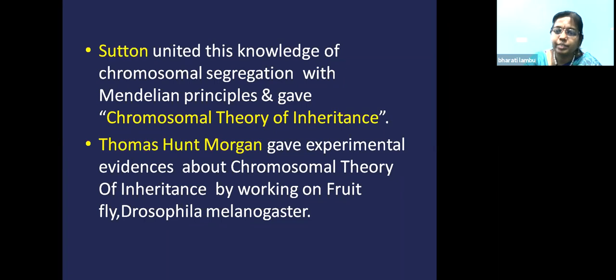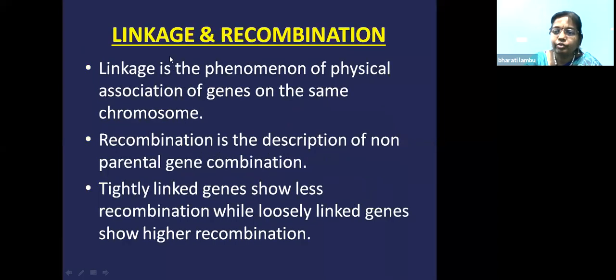This experimental evidence was given by Thomas Hunt Morgan. He was working on the fruit fly Drosophila melanogaster. Depending upon the crosses he made, he gave experimental evidence for this theory. We'll see cross A and cross B between them. Before that, we'll study what linkage and recombination are. Linkage means association. Recombination means combining again. Why will it combine again? It will combine again because of the crossing over that takes place during the cell division. So linkage is nothing but the physical association of the genes present on the same chromosome.